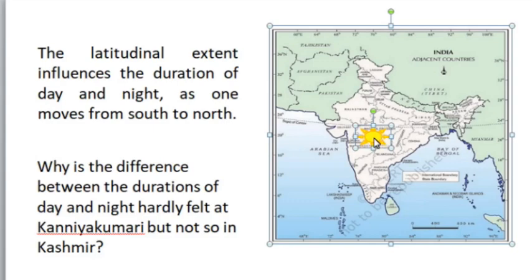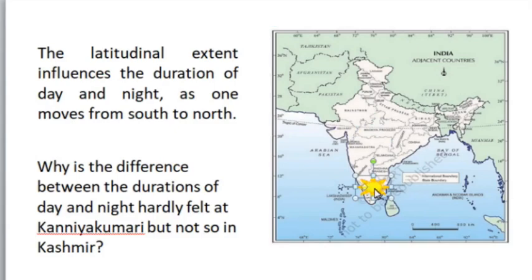So now the sun is just over the landmass of India, just in the middle of India. At that time, in the southernmost region, the duration of day may be less and the duration of night may be more. In certain months, the position of the sun may be in the southern part over the Indian Ocean. At that time, the landmass of India will experience the duration of day may be less and the duration of night may be higher.